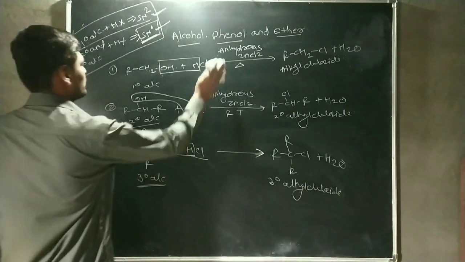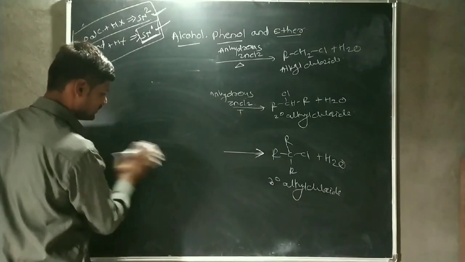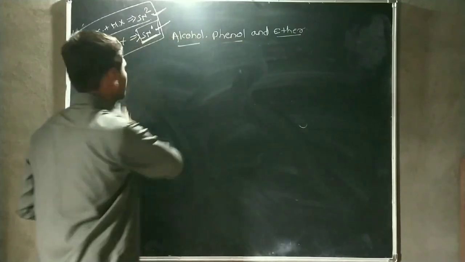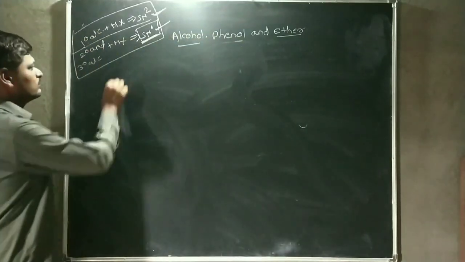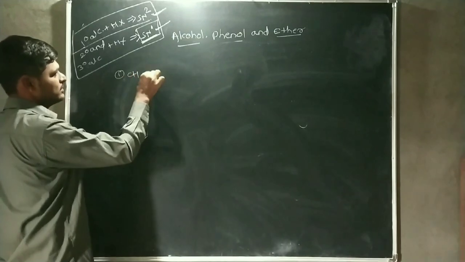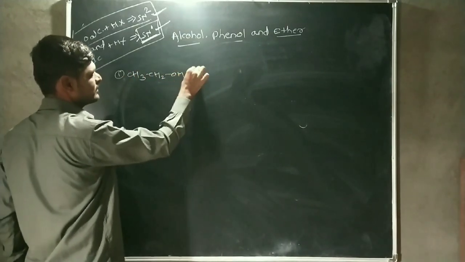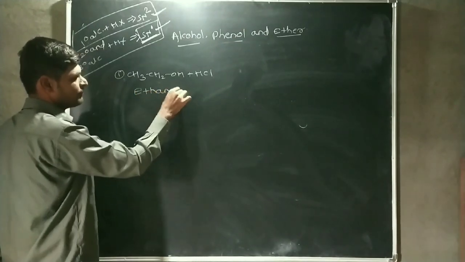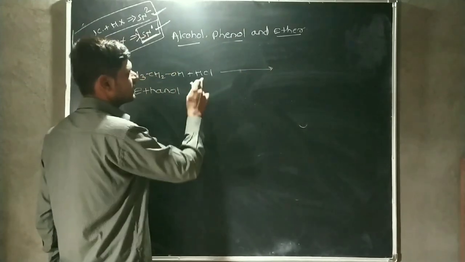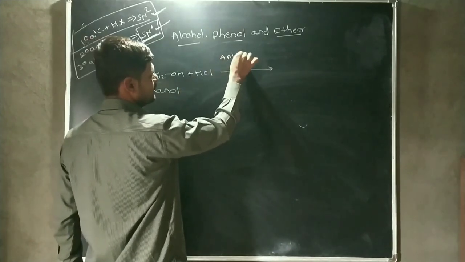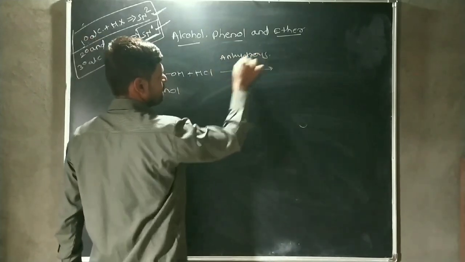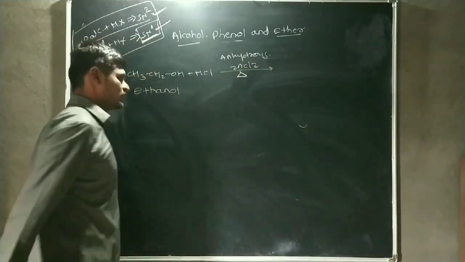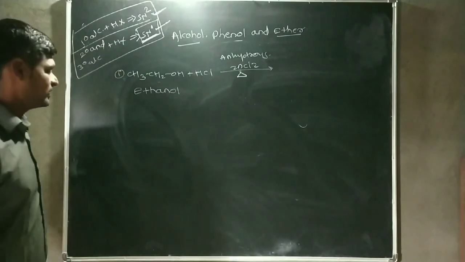Okay, then after that we consider the examples of this reaction. First, we consider CH3CH2OH reacted with HCl. This one is a primary alcohol. The name of this alcohol is ethanol. The primary alcohol is reacted with HCl in the presence of anhydrous ZnCl2, but the reactivity of primary alcohol is lower, therefore heating is required.